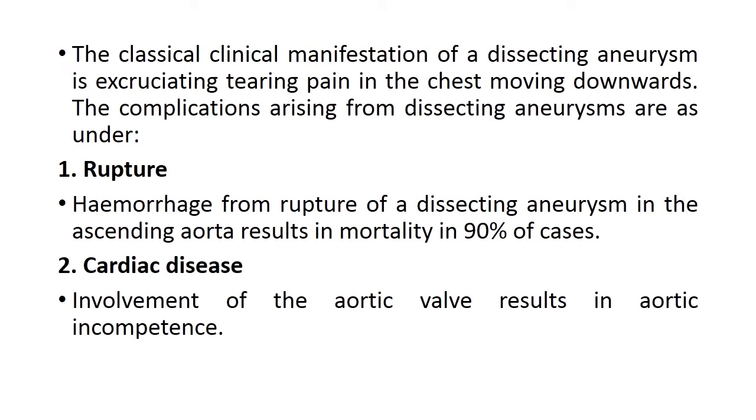The classical clinical manifestation of a dissecting aneurysm is excruciating tearing pain in the chest that is moving downwards. The complications arising from dissecting aneurysms are rupture, hemorrhage from rupture of a dissecting aneurysm in the ascending aorta, which results in mortality in 90% of the cases, and involvement of the aortic valve results in aortic incompetence.